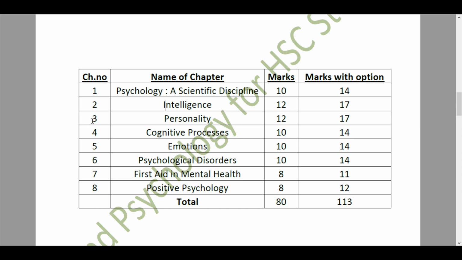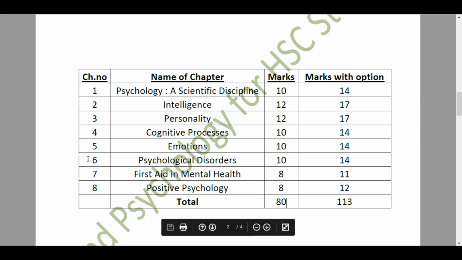And then we have chapter number 3, personality. Out of that, 12 marks worth of questions would be asked to you, and marks with options would be 17. Then we have chapter number 4, cognitive processes, which will be of 10 marks, and marks with options in that would be 14. Then chapter number 5, emotions, will again be for 10 marks, and the marks with options would be 14 marks.